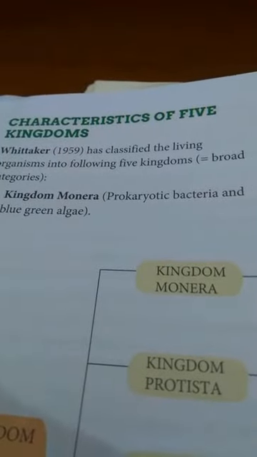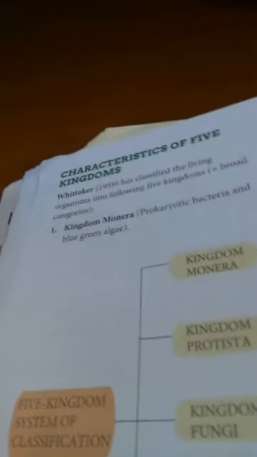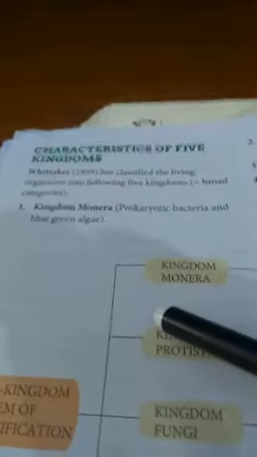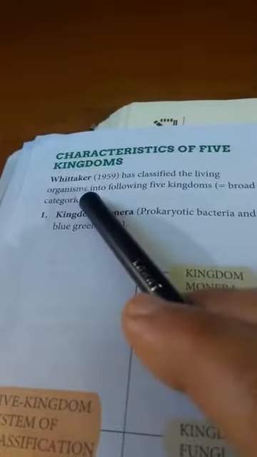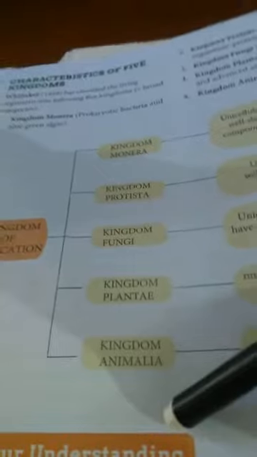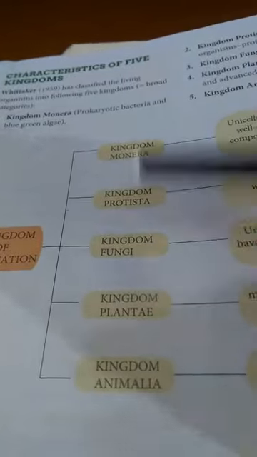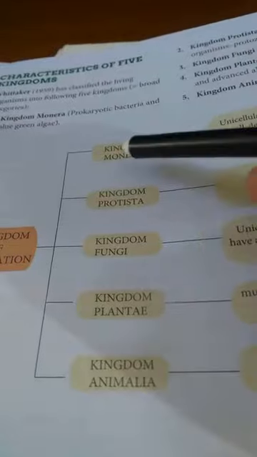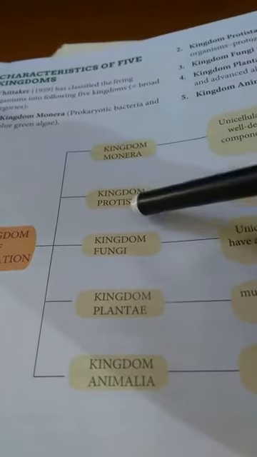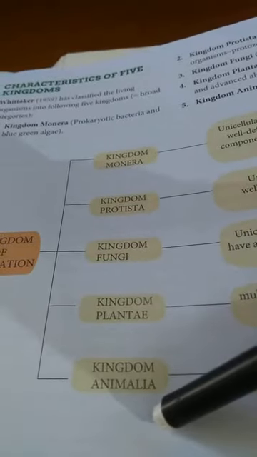Students, today we will study characteristics of five kingdoms. In previous video, I told you that all the organisms are classified in order to make their study easy. So, Whittaker classified all organisms into five kingdoms. You know that kingdom is the largest group of classification. So, he classified all organisms into five kingdoms. These kingdoms are Monera, Protista, Fungi, Plantae, and Animalia.